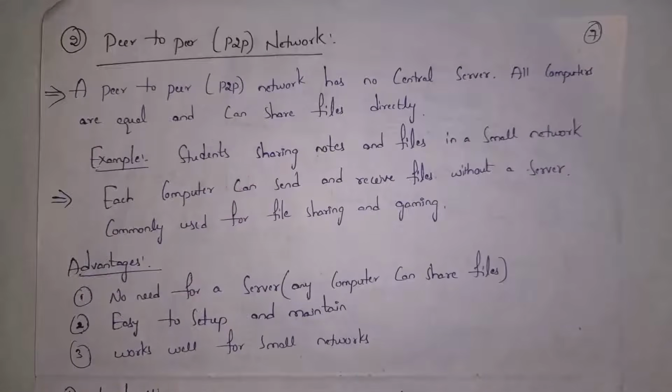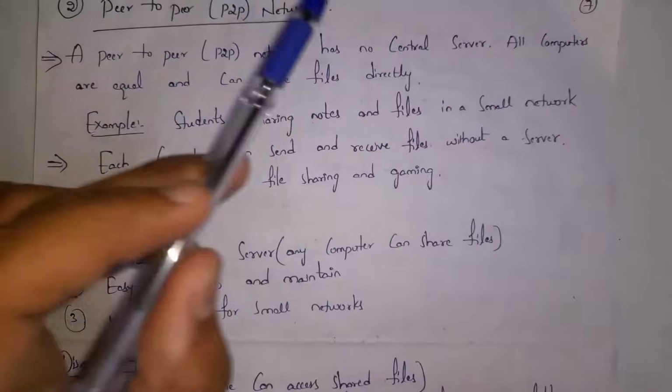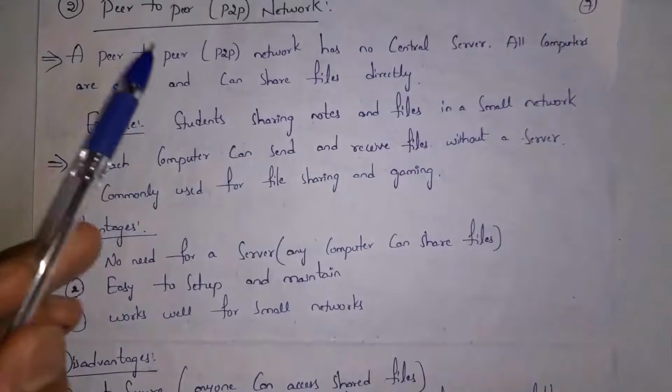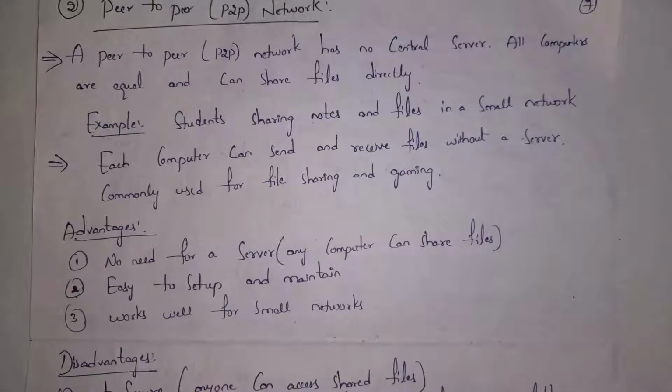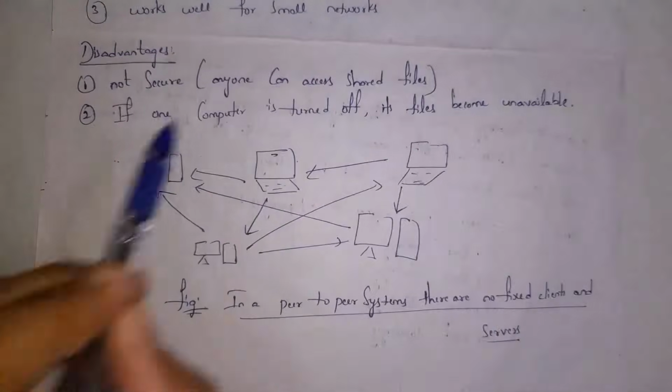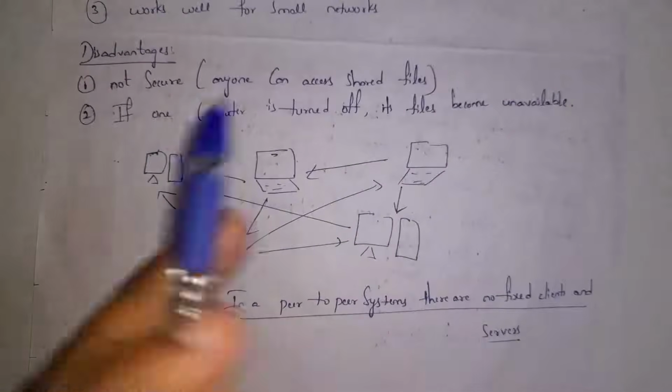Based on function, the next kind of network is the peer-to-peer network. A peer-to-peer network has no central server. All computers are equal and can share files directly. Guys, I will give an example. In a peer-to-peer network, all computers act as both clients and servers. So there is no central server to provide information. Each and every computer can send information and can receive information. So in a peer-to-peer network, all computers are connected directly and they can share files with each other.